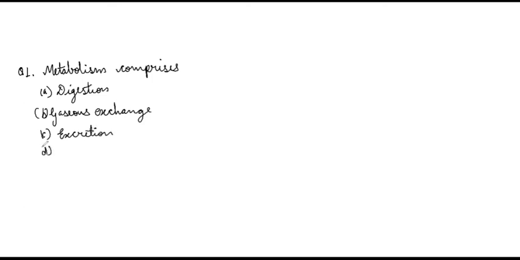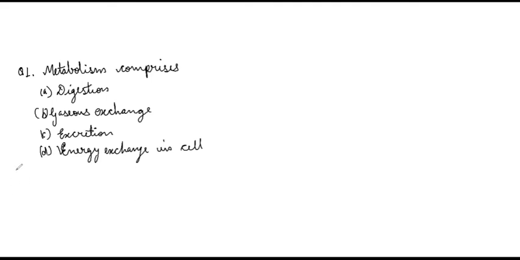And option D we have is energy exchange in cell. You might be having a notebook and pen in your hand. Just write question number 1 and write your answer in front of it. At the end of this video, we'll check the answers also.